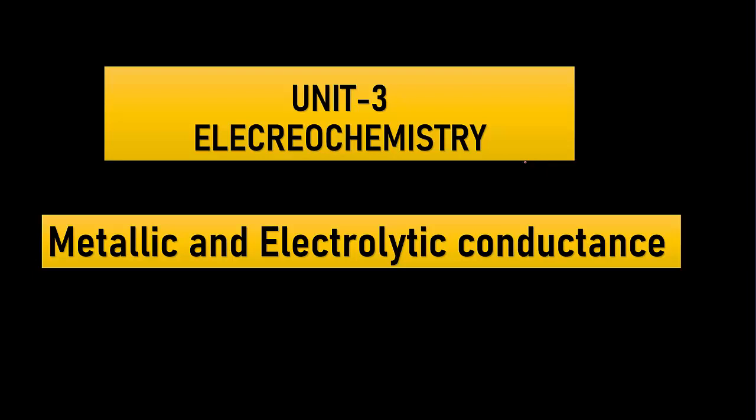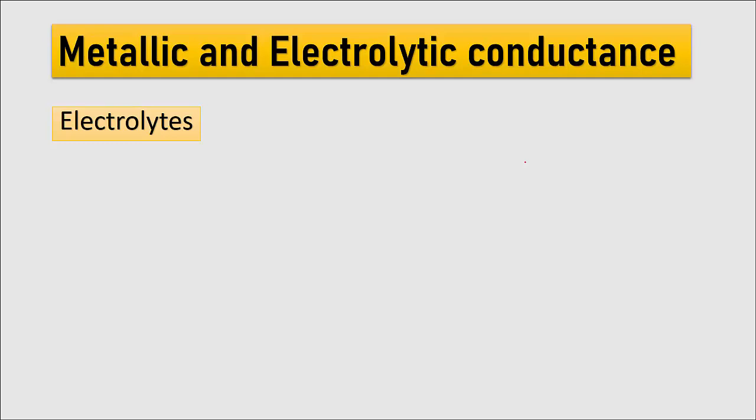Hello students, in this video we will study about metallic and electrolytic conductance. Before we start the topic, we need to know what electrolytes are. Electrolytes are substances that dissociate into ions in aqueous solution. For example, if I take KCl, it will dissociate into K plus and Cl minus. So this is an electrolyte.